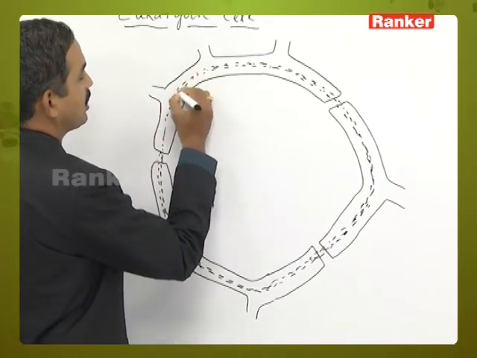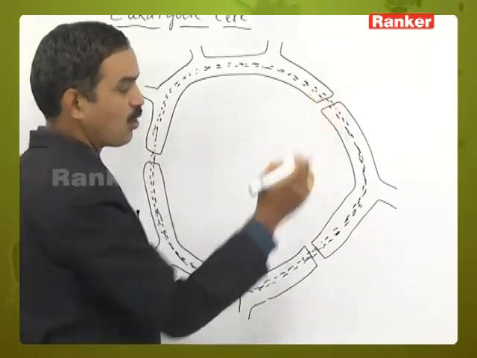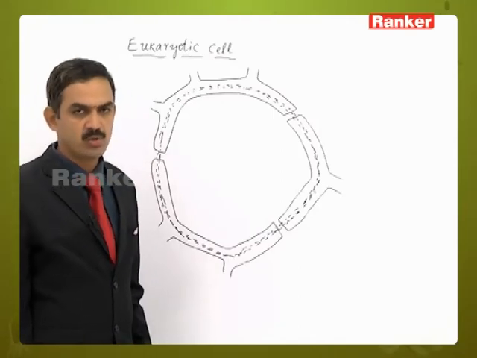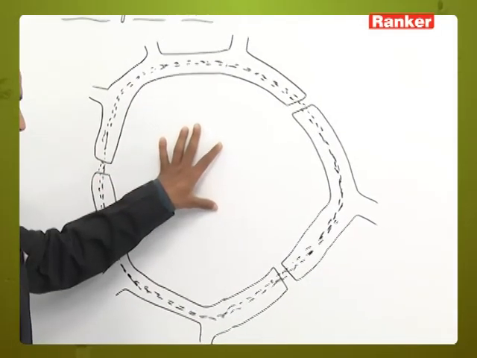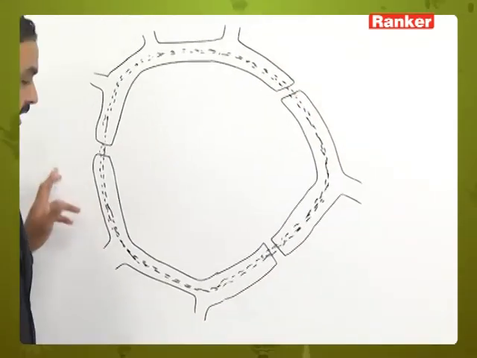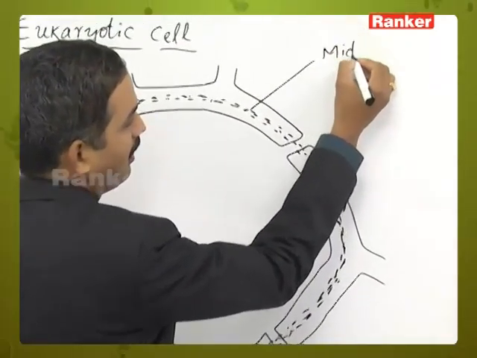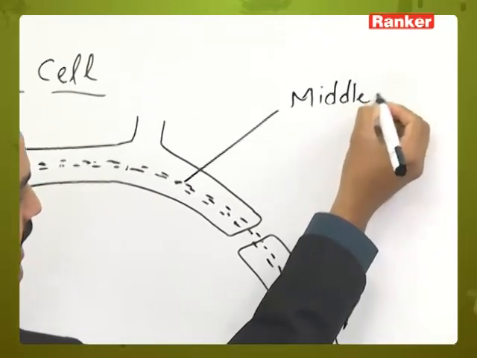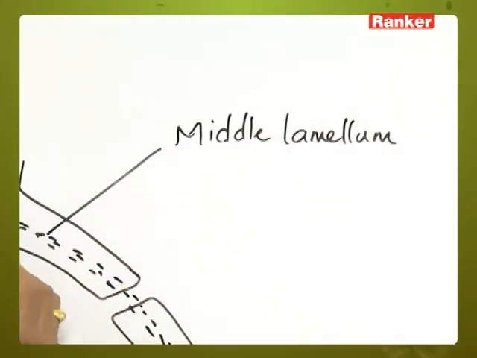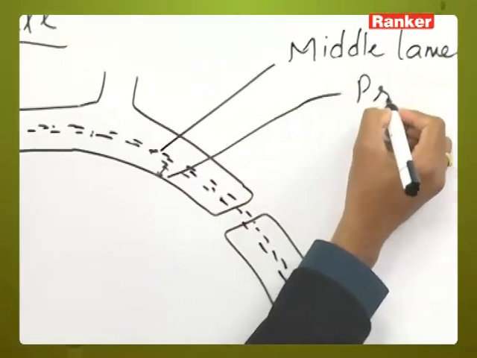And in the cell wall we can also see some gaps here. These are the gaps which are called plasmodesmatal connections or the pit connections between one cell and another cell. So this is one cell, and this cell is surrounded by many cells, and those cells are bound together with the help of a chemical membrane structure called the middle lamella. And inside the middle lamella, this part from here to here is called the primary cell wall.